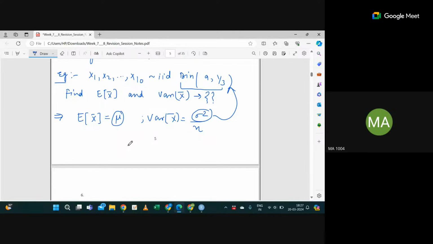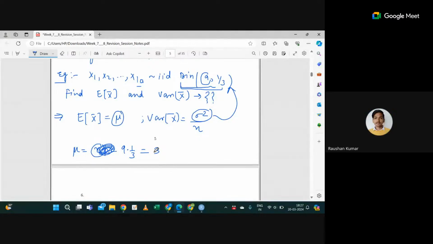Fine. Now let's calculate mu. Mu is nothing but n into p, so 9 into 1 by 3. What is the basic mean of a binomial? n into p, right? Focus: this n is not the n of 10. I'm talking about the mean of the binomial distribution. So it will be 9 into 1 by 3, which is nothing but 3.